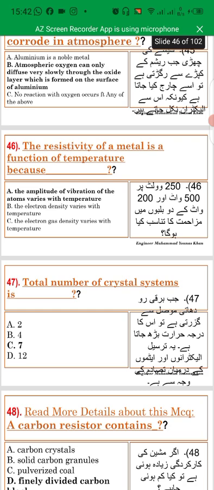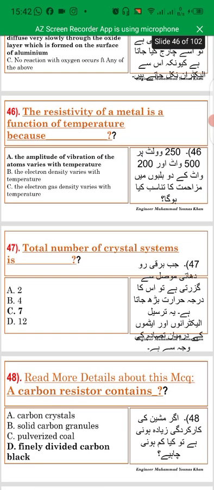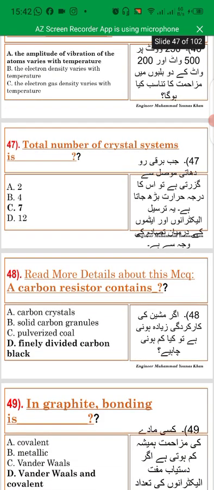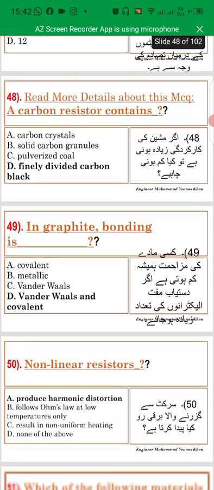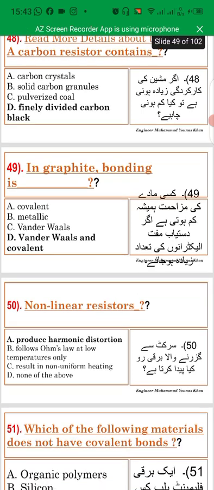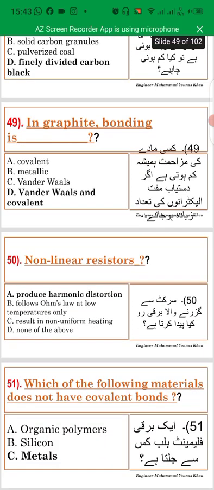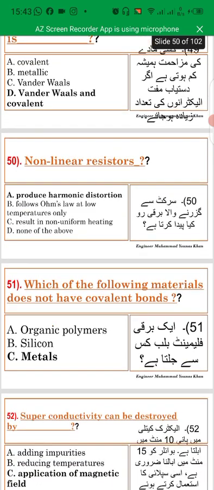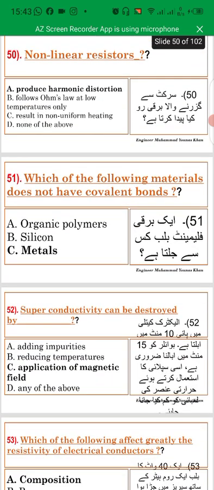The resistivity of a metal is a function of temperature because the amplitude of vibration of the atoms varies with temperature. The total number of crystal systems is 7. Carbon contains a finely divided carbon black. In graphite, bonding is van der Waals and covalent. Non-linear resistors produce harmonic distortion.